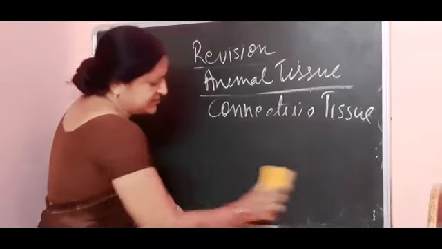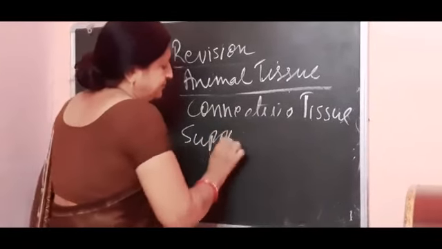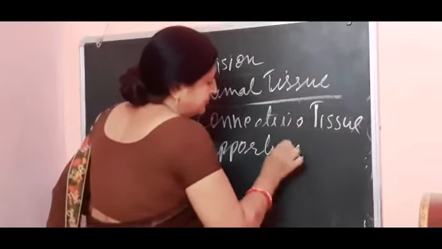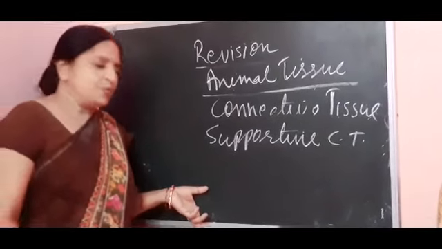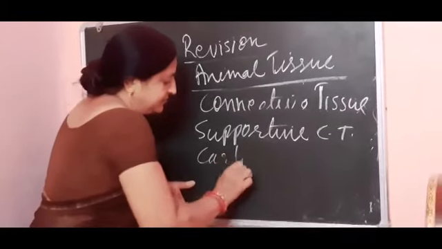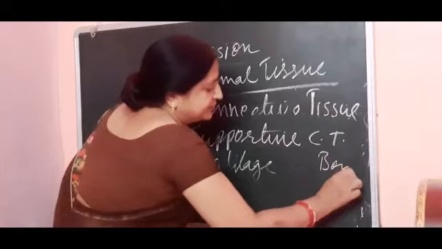Now the next is the supportive connective tissue. Supportive connective tissue is again categorized into two parts: cartilage and bone.